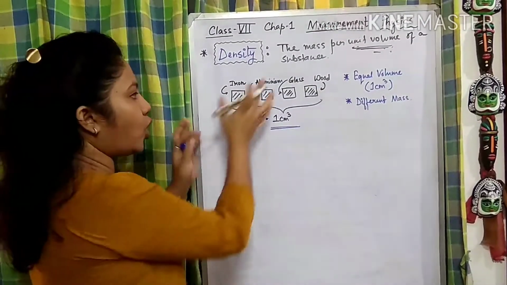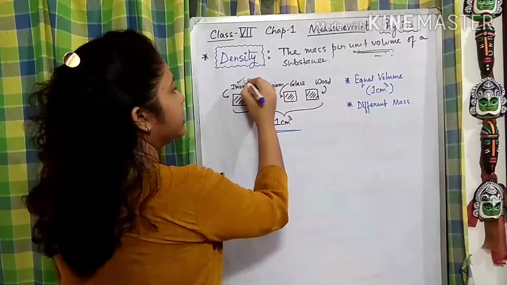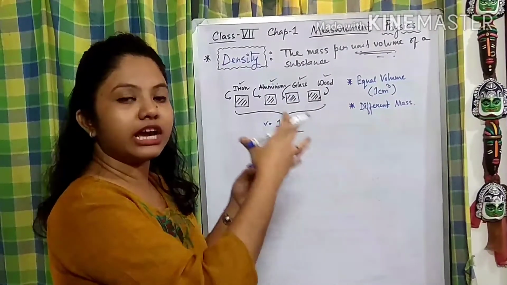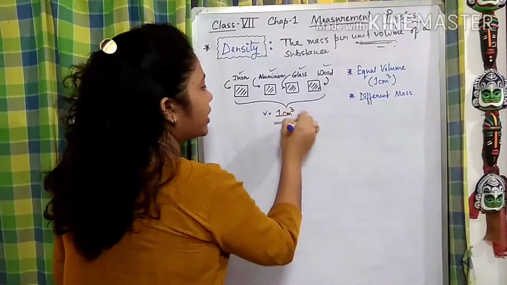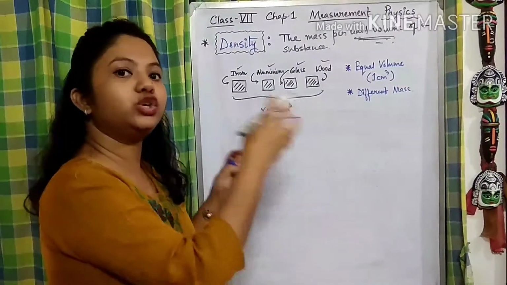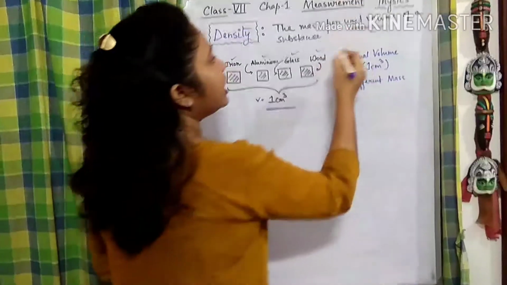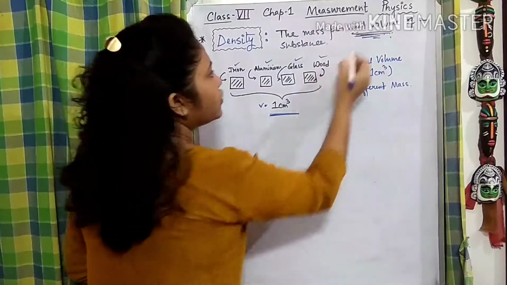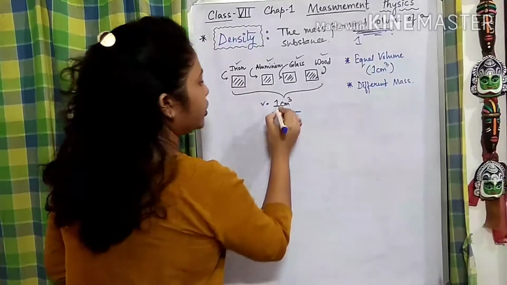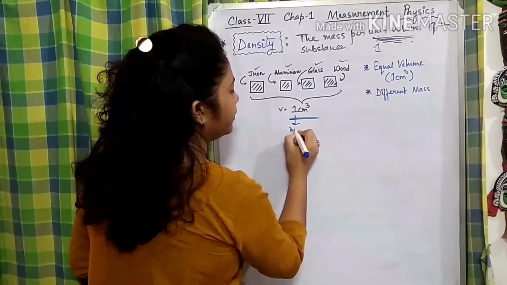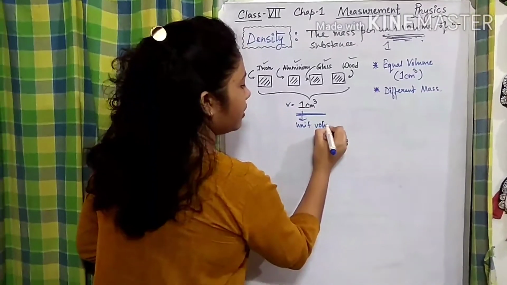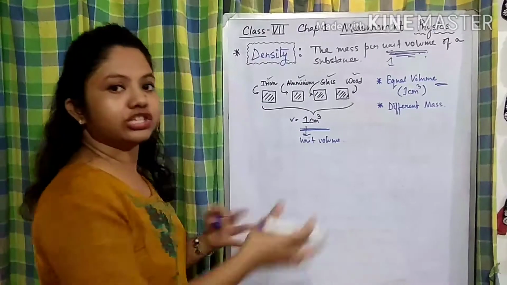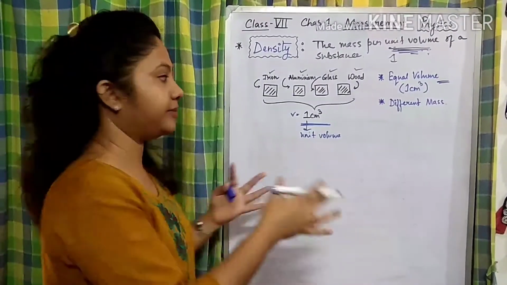So whatever mass they have, iron, aluminium, glass, wood, it is packed together within the volume of 1 cubic centimeter. So we were talking about the unit volume. Unit means 1. So this is the unit volume. Got it? So here equal volume has been taken, just the inverse of the previous activity.